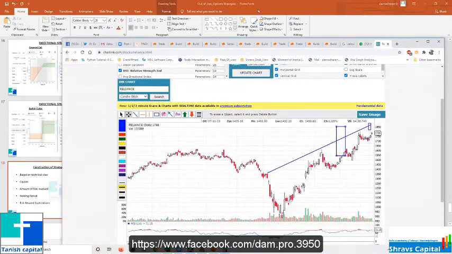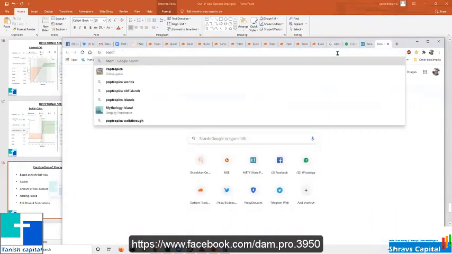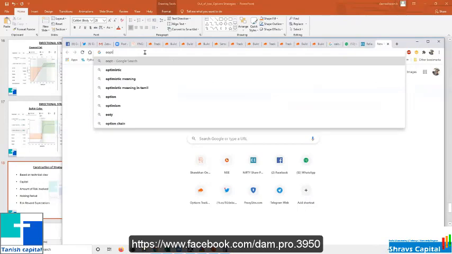Next is, just a second, I'm just reading the chat. Manikandan has asked, where can we get the strategies? Is it software, free or paying options? See, there is Opstra, an options tool. Opstra, right?